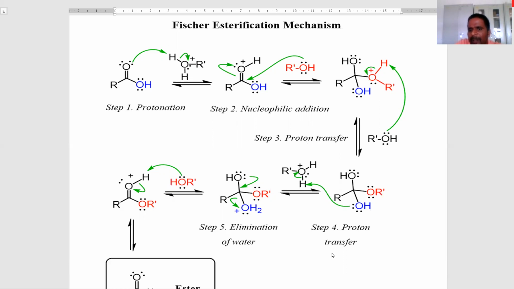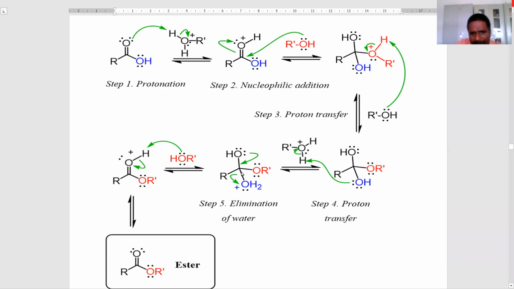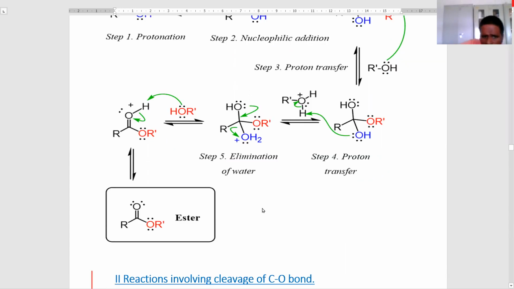Next, to form the intermediate, proton transfer takes place from protonated alcohol to this intermediate. The final step is elimination of the water molecule. From this intermediate, elimination of the water molecule takes place, forming an electron-deficient oxygen. Then elimination of the proton takes place, and this proton is picked up by the alcohol to form the ester.